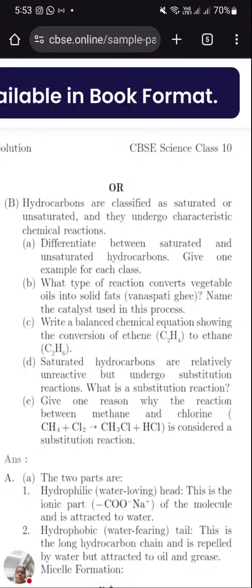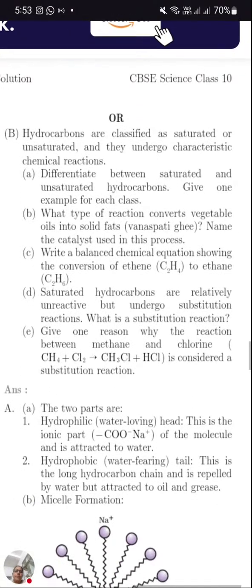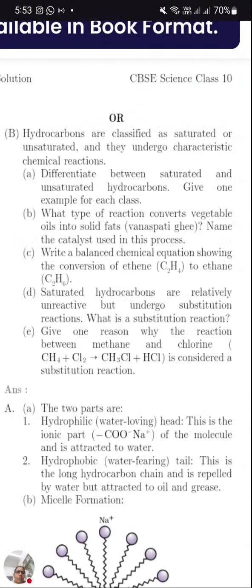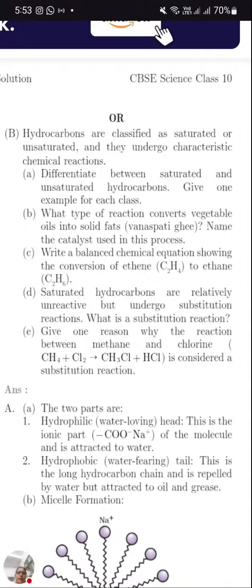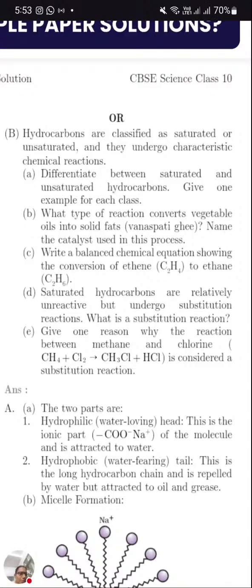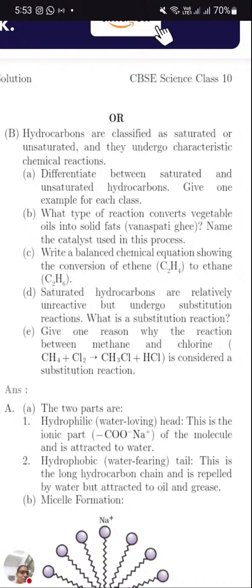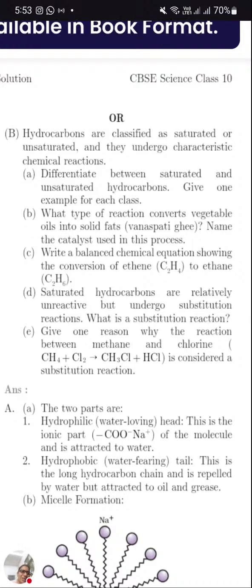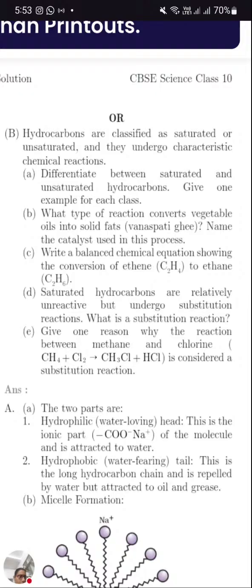So in a saturated compound, there is a single bond between carbon and carbon atoms. In an unsaturated compound, there is a double or triple bond between carbon and carbon atoms. The general formula of a saturated compound is CnH2n+2. If it is unsaturated, for alkene, CnH2n. If it is alkyne, CnH2n-2. Most probably you already know this.